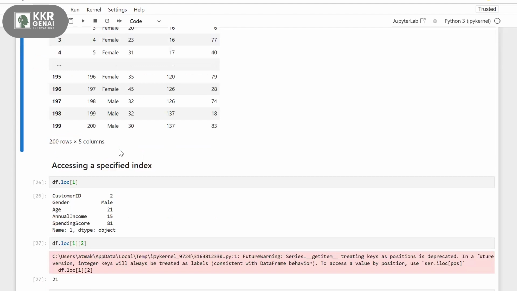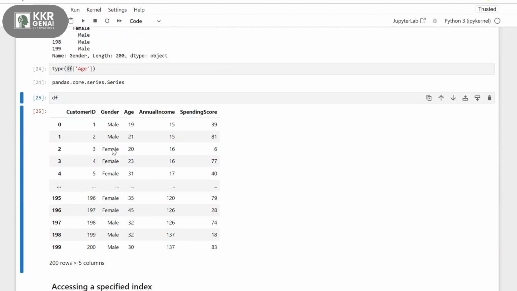I hope the difference is clear now. loc and iloc. Maybe can you elaborate again, please? Yeah, sure.